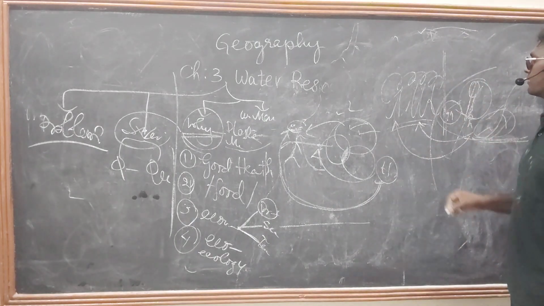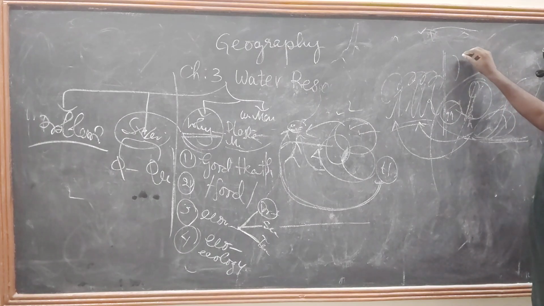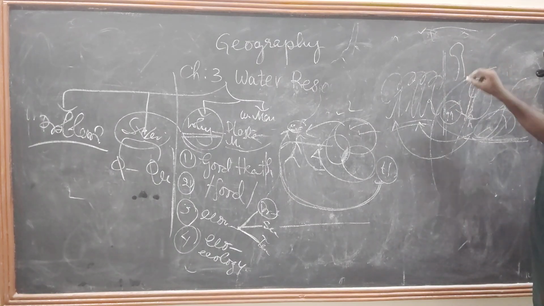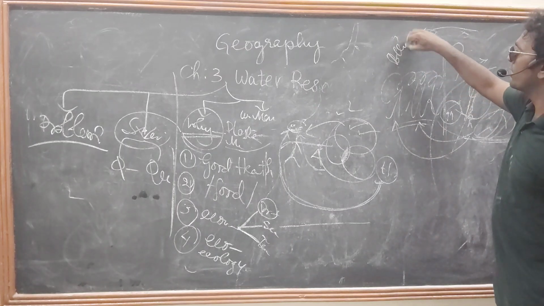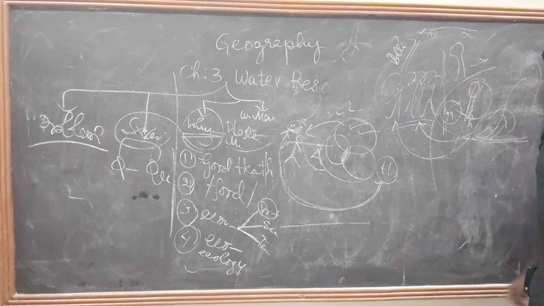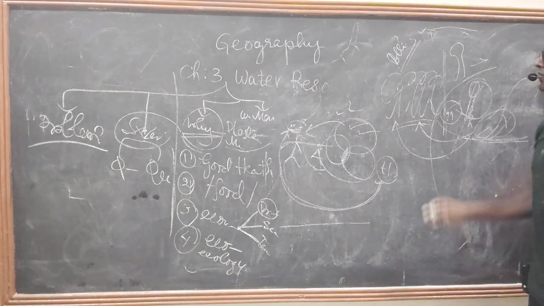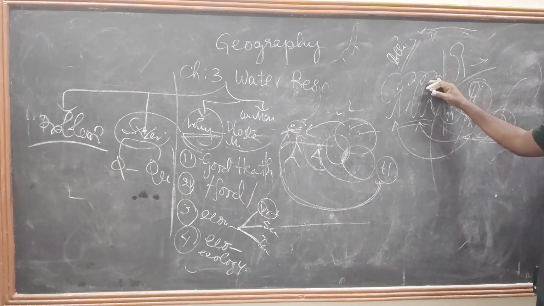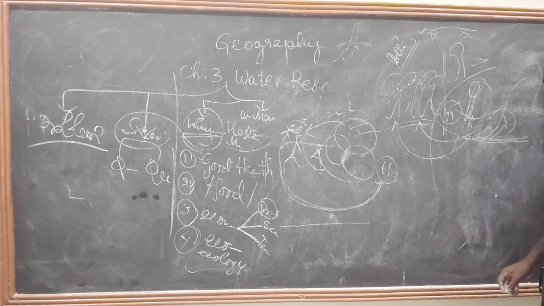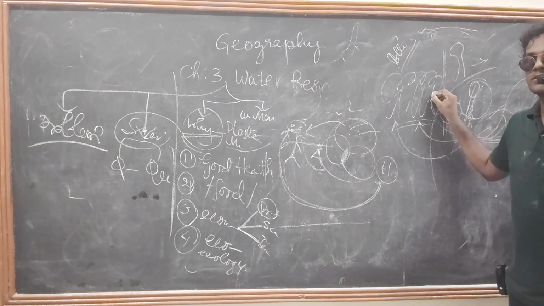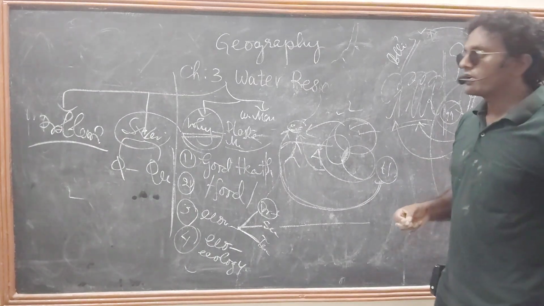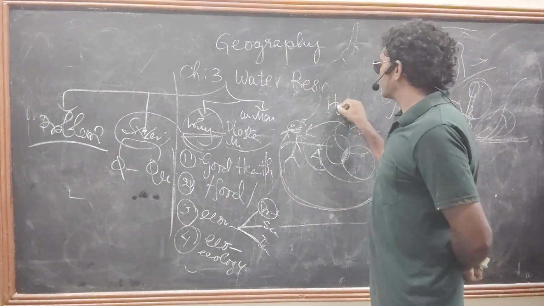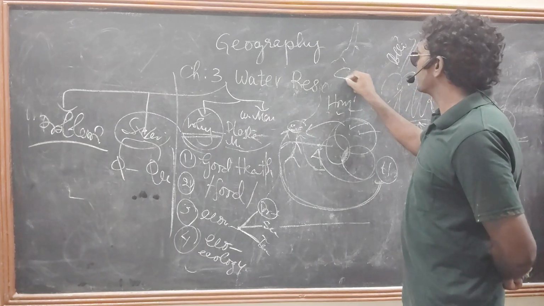For reproduction they use pollination, with the help of pollen grains. There is also cross pollination. For cross pollination, we need some creatures like honeybees and butterflies.